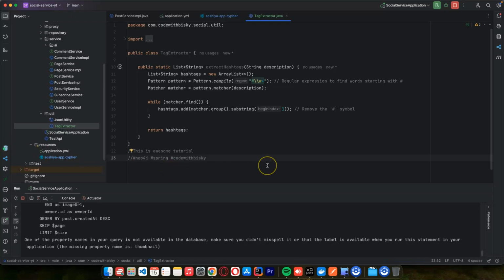Then it will return something like this. We are going to get a list of Neo4j, comma, Spring, comma, code with Bisq.